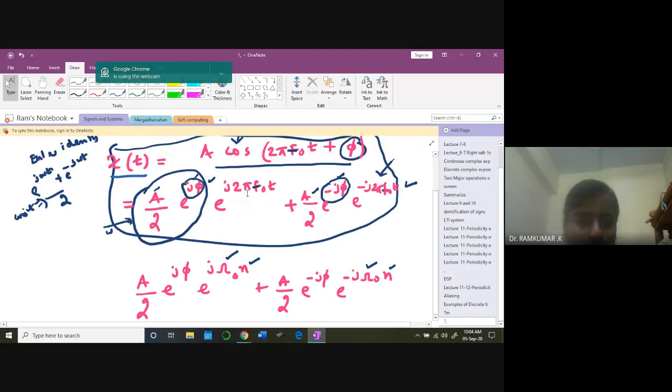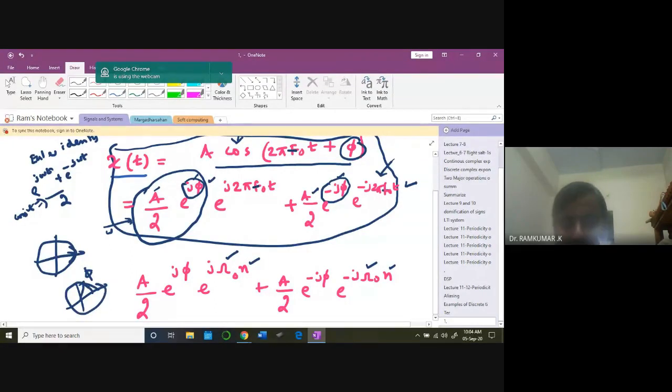If phi is equal to 0, you start your rotating phasor at this point, with magnitude a by 2. If phi is some angle, you start from there, and the vector rotates at a particular frequency f naught.